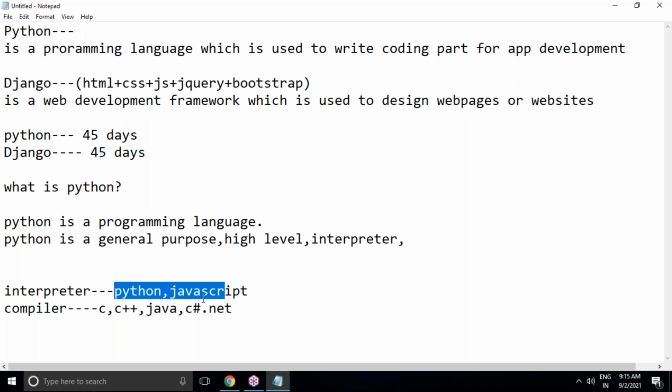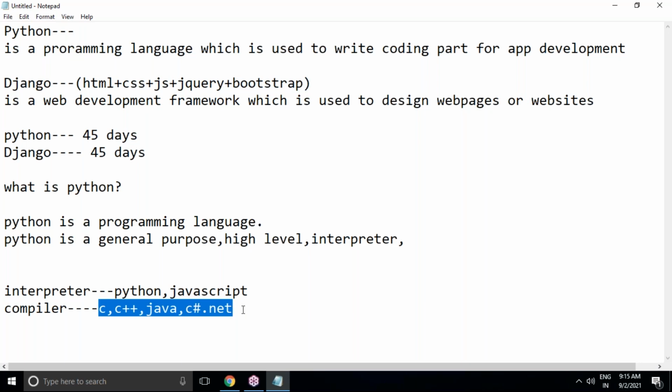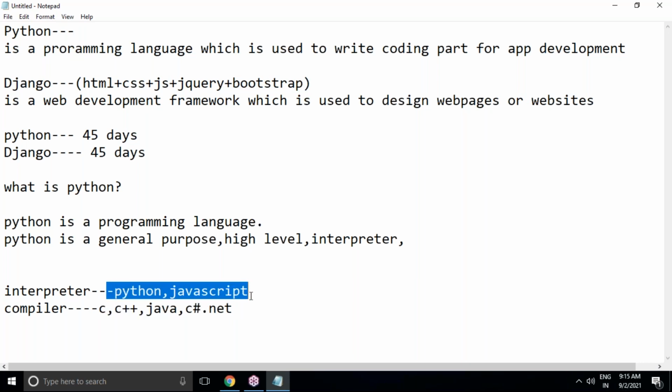And also, the interpreter will give results line by line. But the compiler gives the whole output at a time. If any error occurs, the interpreter stops the execution and shows only that line's error.